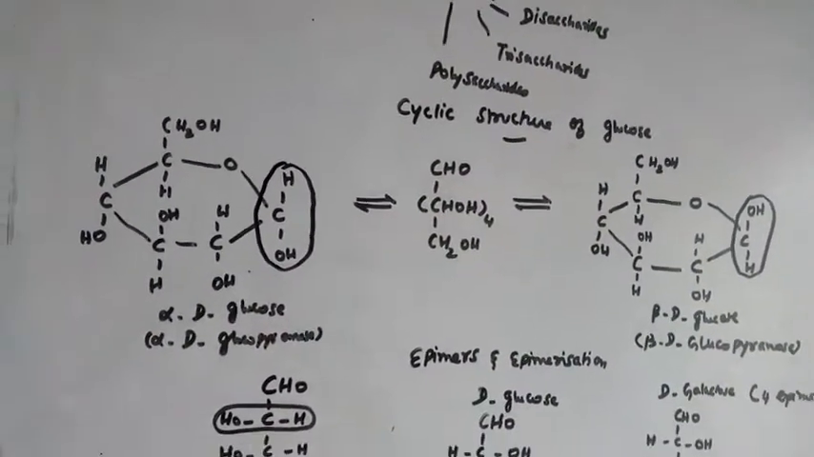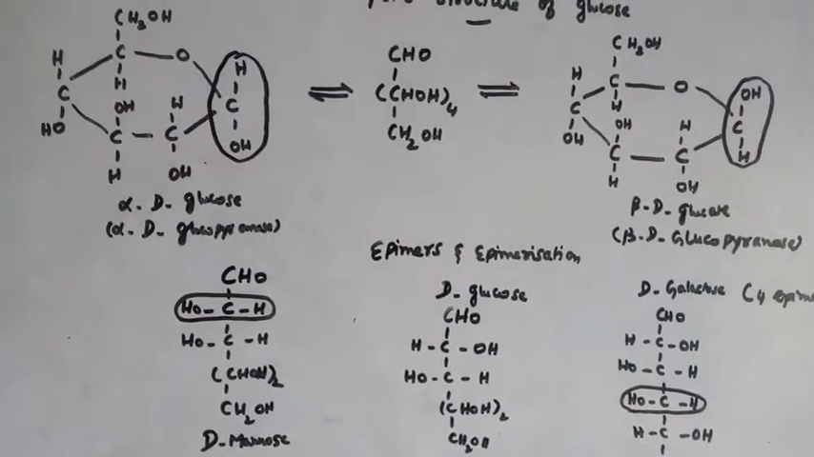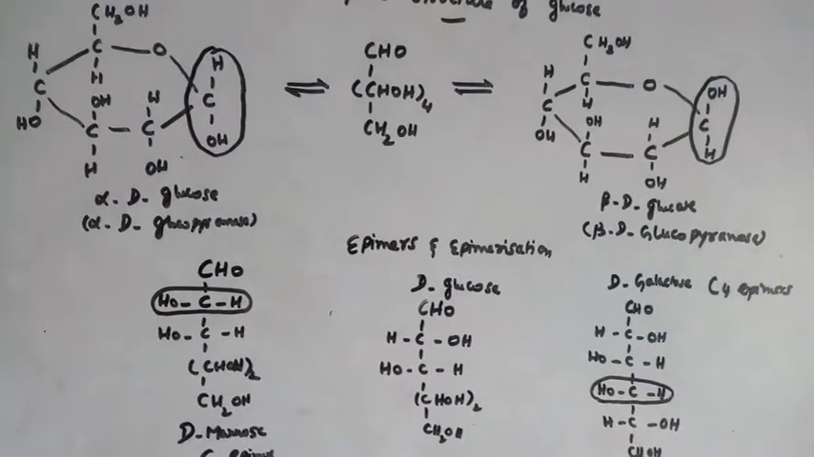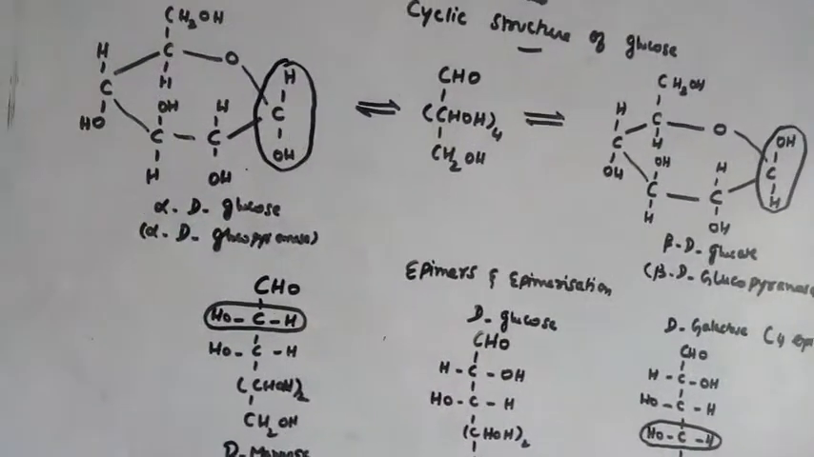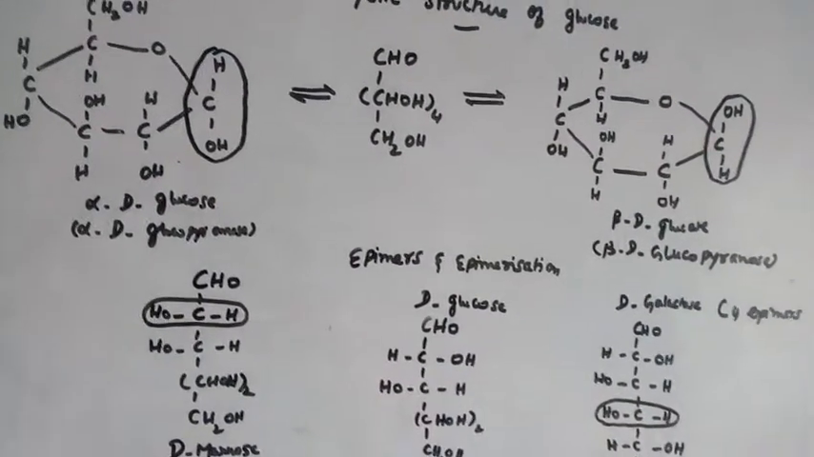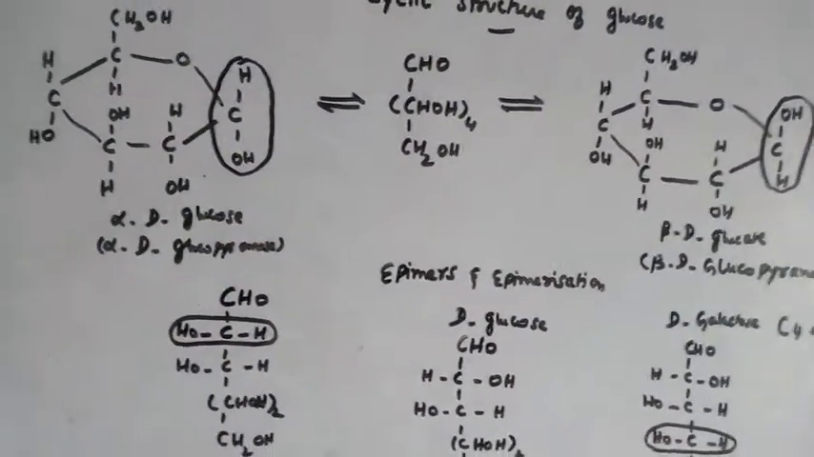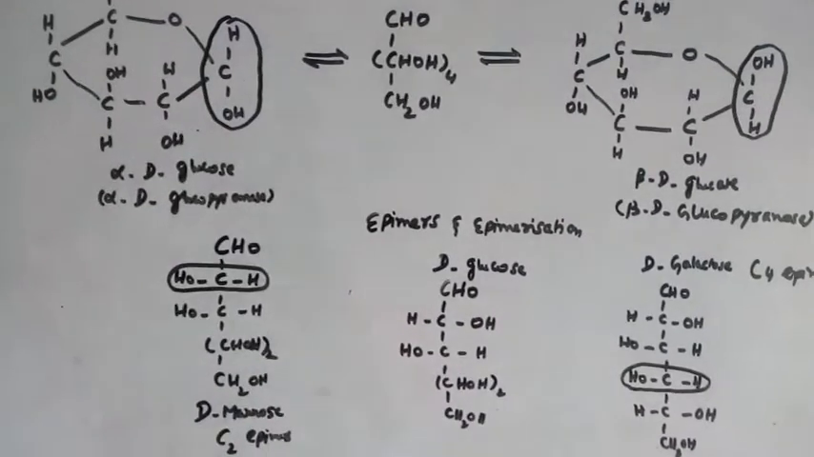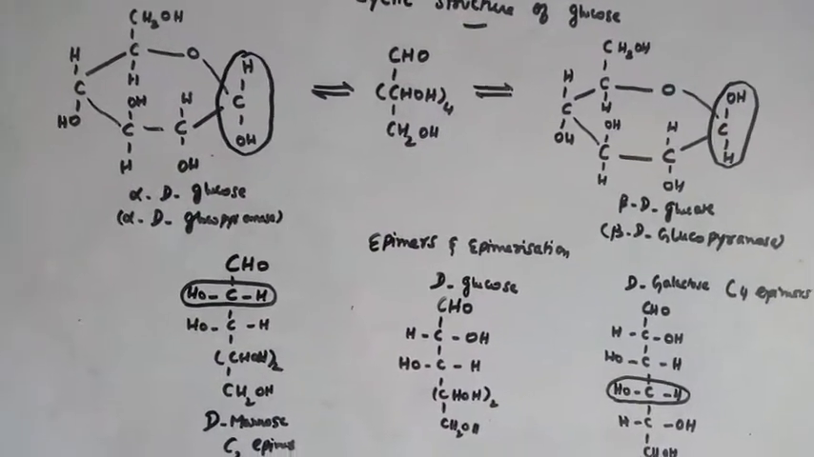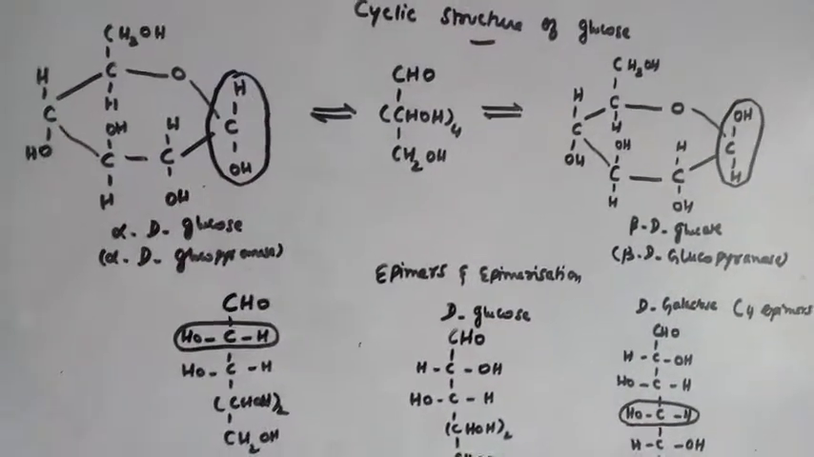Okay. Next, we are going to discuss epimers. In yesterday's class, during the structure of fructose, we discussed what an epimer is. Epimers are sugars which differ in the configuration at one asymmetric center. If the configuration differs at such an asymmetric center, then we call them epimers. Okay. Epimerization. What is epimerization? The conversion of one epimer into another epimer is called epimerization.